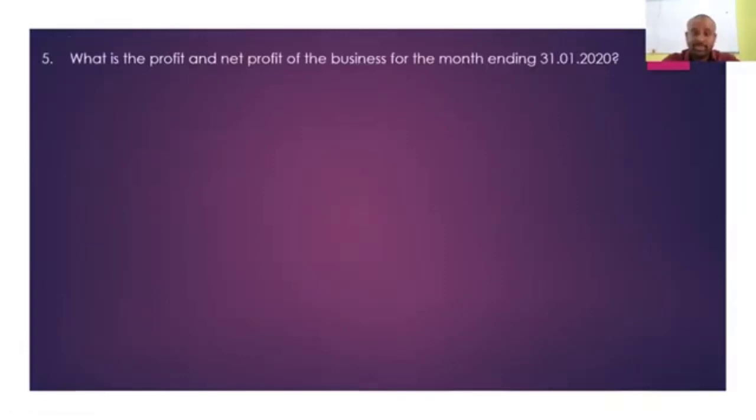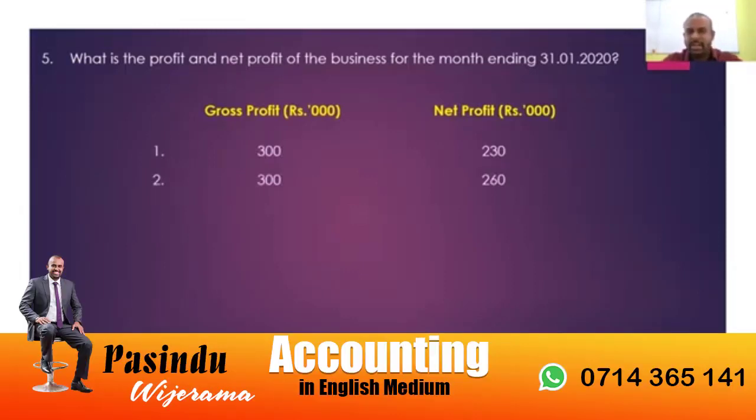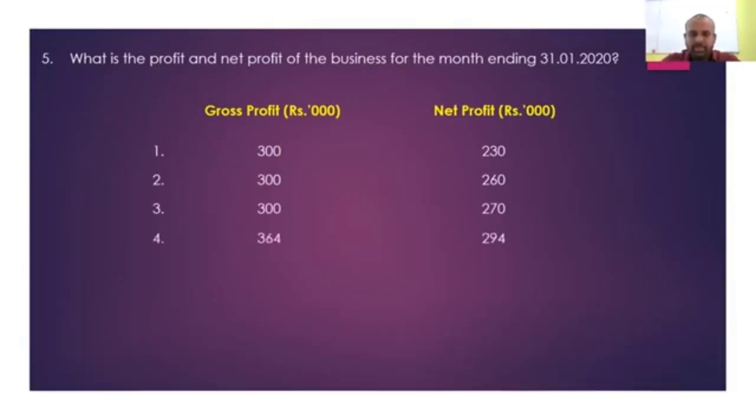Question number 5 also has been tested from the same. What is the gross profit and the net profit? That means they're asking the gross profit and the net profit of the business from the given transactions. The options are: gross profit 300 and net profit 230, gross profit 300 and net profit 260, gross profit 300 and net profit 240, gross profit 364 and net profit 294, and gross profit 364 and net profit 324. We'll see what's the answer.